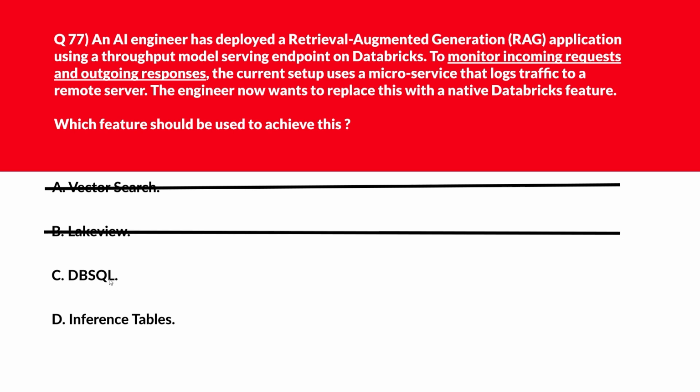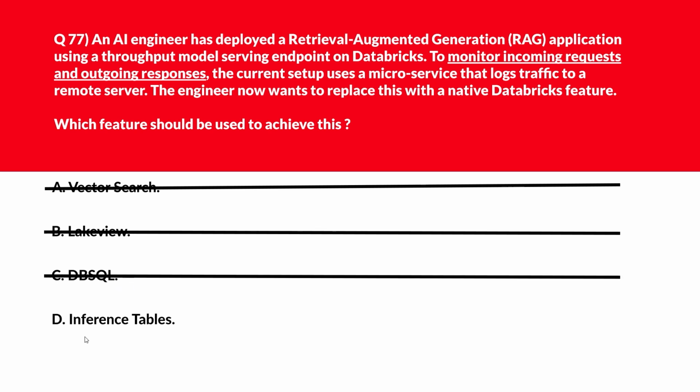Wrong answer. Option C says DBSQL, or DB-SQL. DB-SQL queries structured data but doesn't track model serving traffic. Wrong answer. Option D says inference tables. Inference tables capture request and response logs without requiring external logging services. We'll lock option D as the right answer.